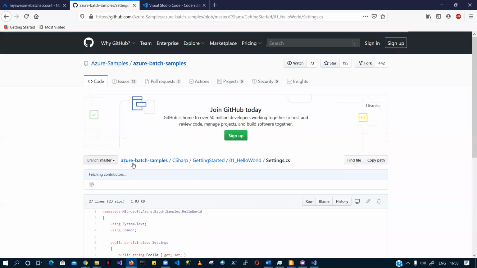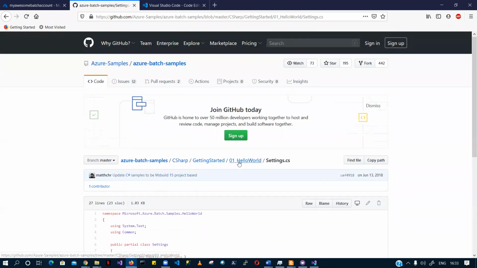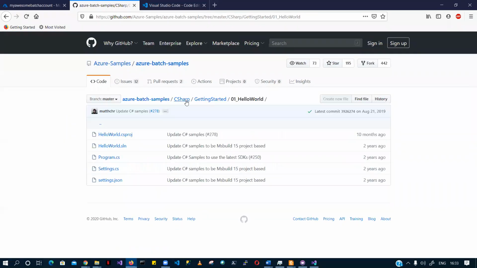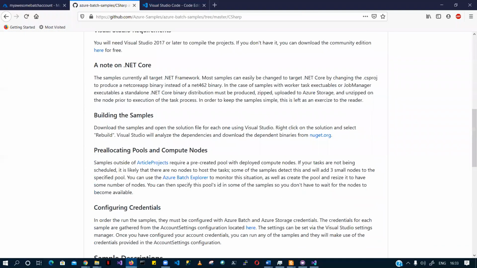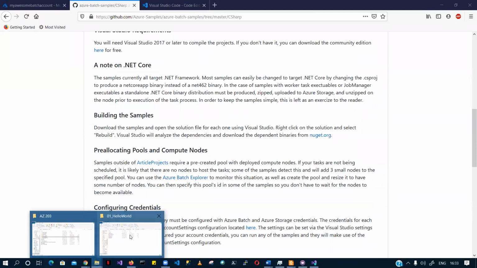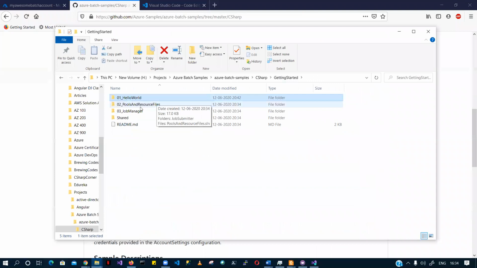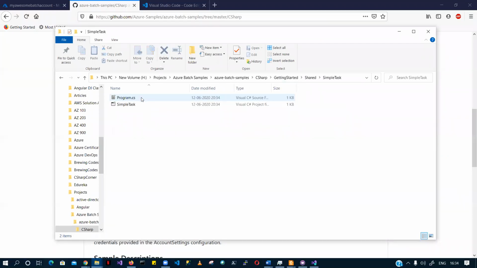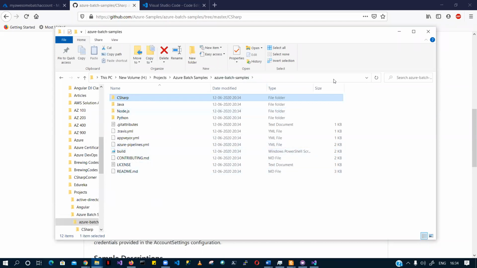Then you have the settings.cs, and settings.cs basically interacts with your settings file. Let me show you the place from where you would need to share the simple task. For example, Microsoft.